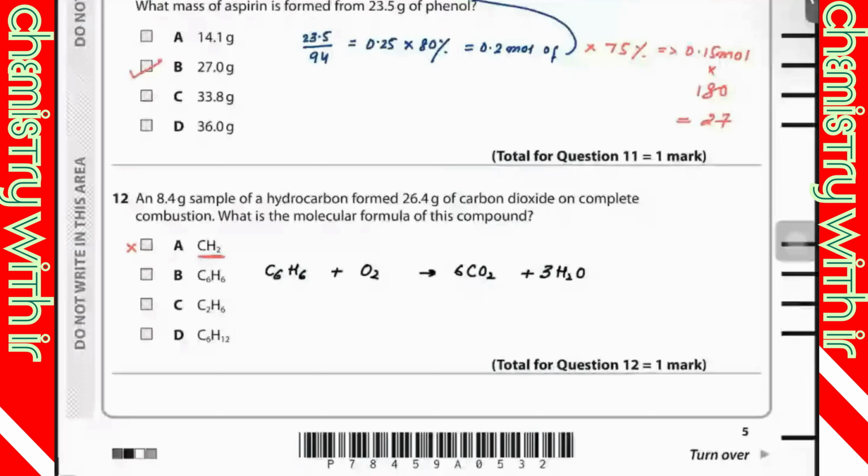So of course, oxygen would be 3, and then 6 2s are 12. 12 plus 3 is 15, right? So it would be 15 by 2, 7.5 oxygen. Is that balanced? Yes or no? No, we have to, you have to what?